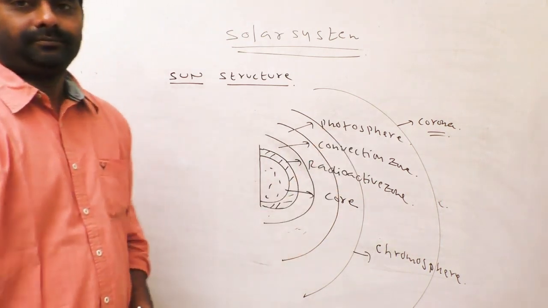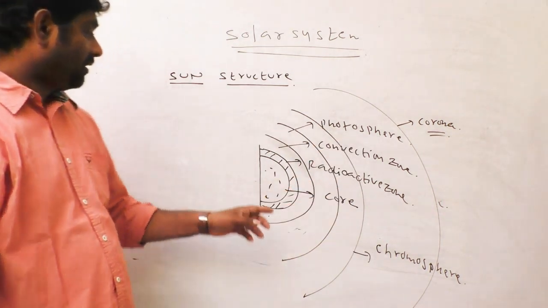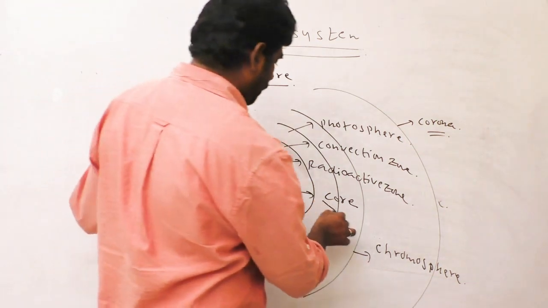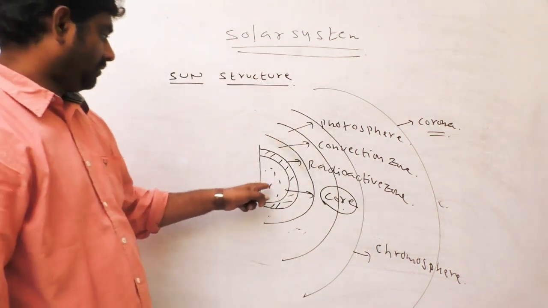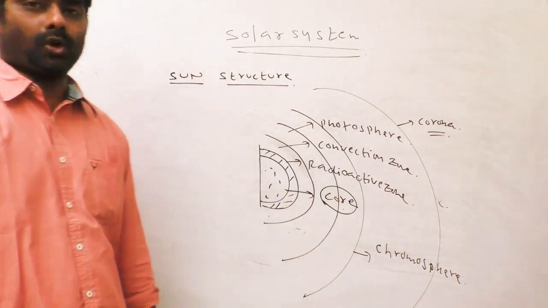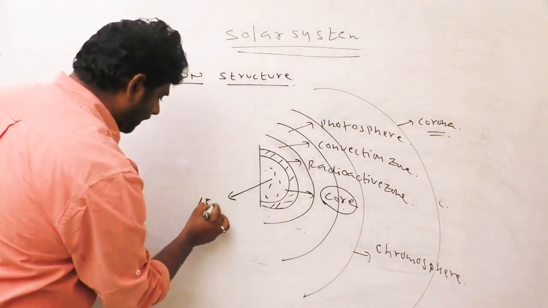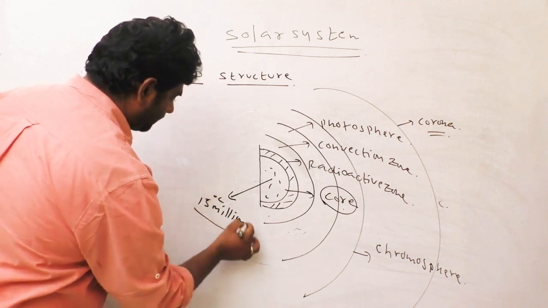See, sun structure. Here is a center point. It is known as core. This part is known as core. This core is 15 million degrees Celsius.